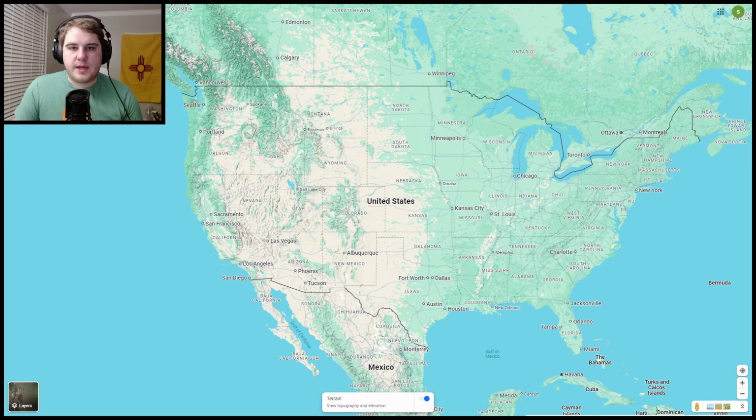Looking at a terrain map of the country, there are 3 main features. There's the western half of the country, which is pretty dominated by mountains, these being the Rocky Mountains, as well as Nevada, kind of being peppered with pretty high elevation area. There's the Great Plains, or the middle of the country, which is almost entirely flat. And then on the eastern half of the country, we have the Appalachian Mountains, which, while they're not as large as the Rockies, are still pretty prevalent in the area.